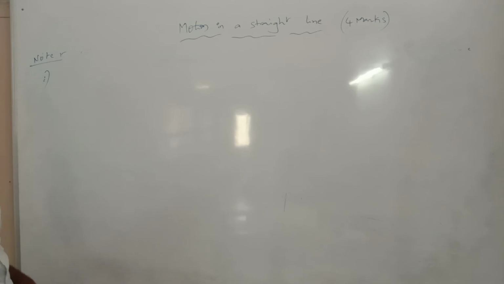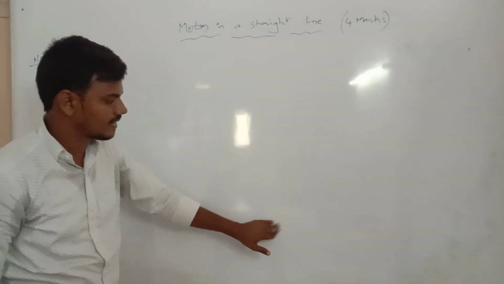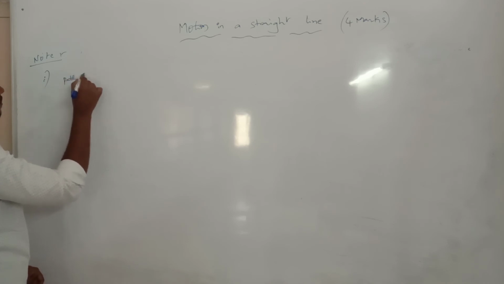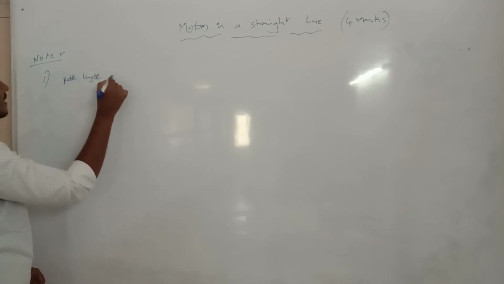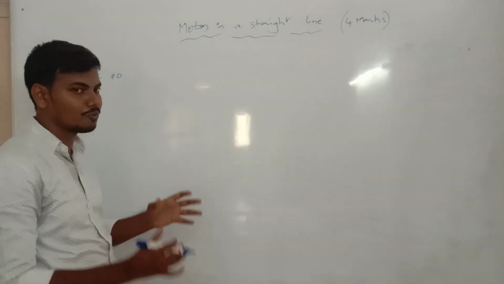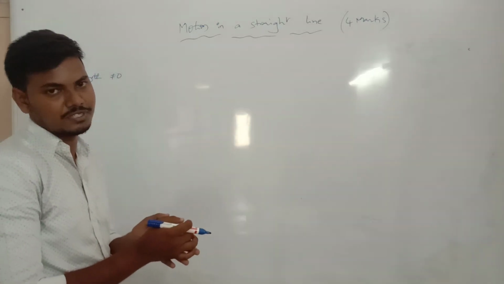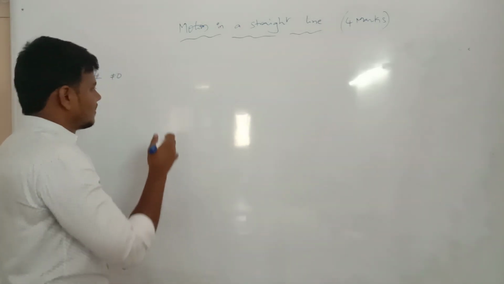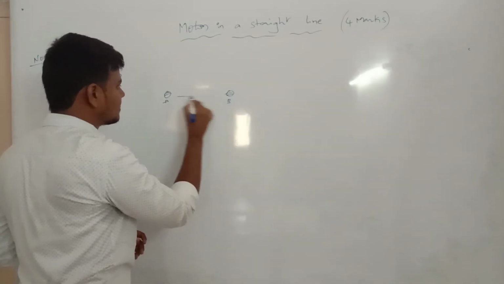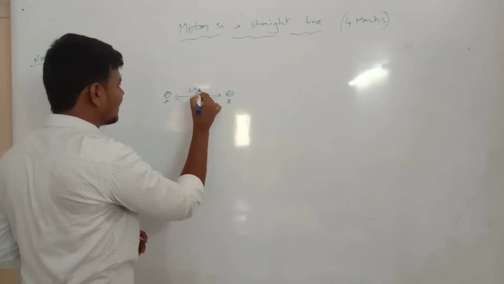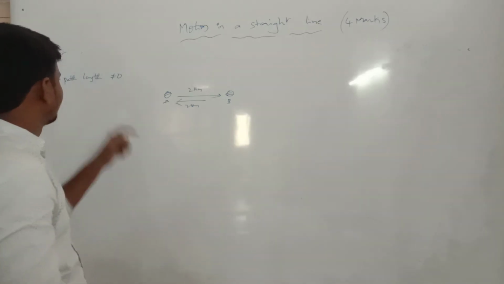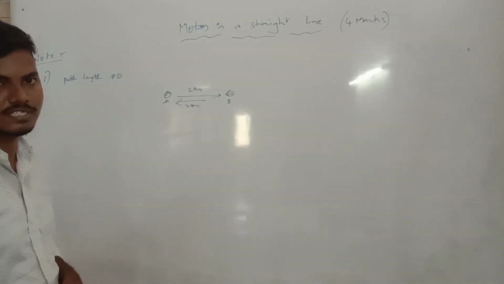First point, in the previous situation, the path length is not equal to 0, because there are two different positions. The total distance covered from position A to position B is 2 kilometers up, and at the same time 2 kilometers down. Path length is not equal to 0.